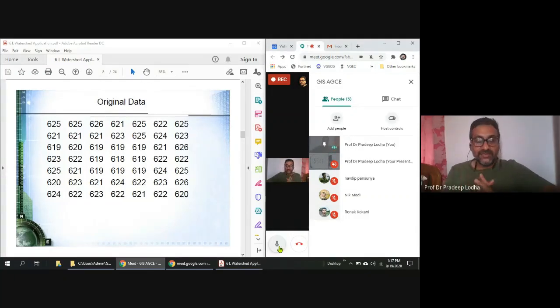So I was saying that we should be wise enough to detect whether this depression is natural. This is the lowest RL, 618. If you examine this grid, all the cells of the 7 by 7 grid, then this is the lowest, and the water is not flowing out, meaning we do not find any other point lower than this RL. Then if there is rainfall, where will this water go?